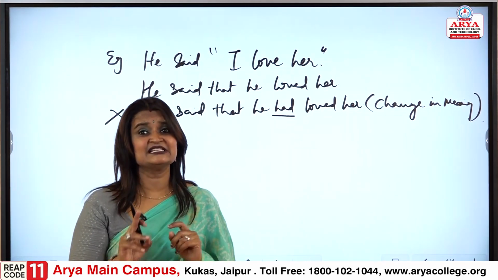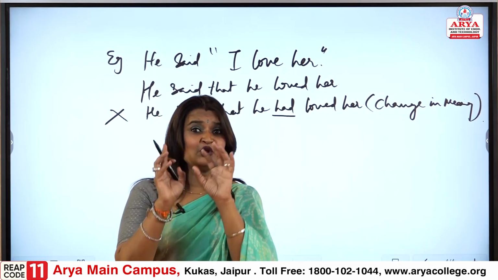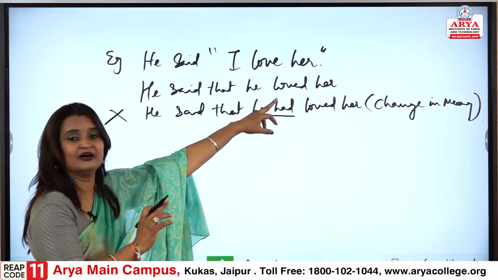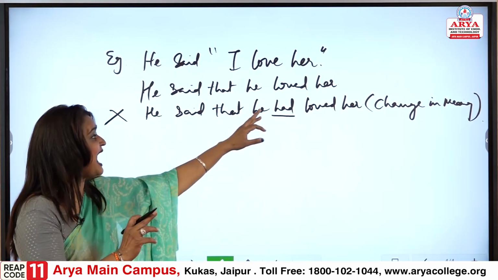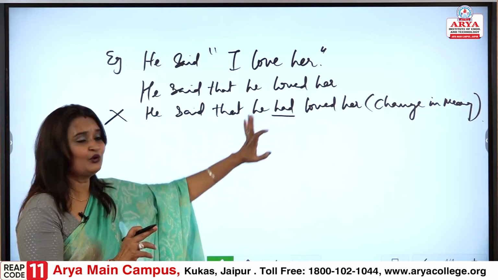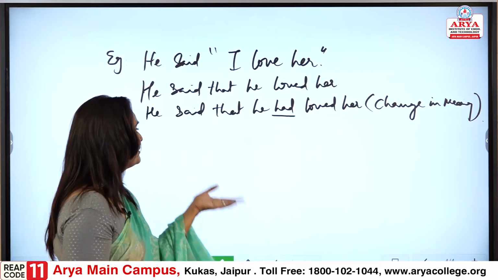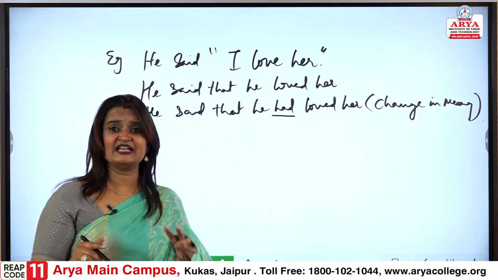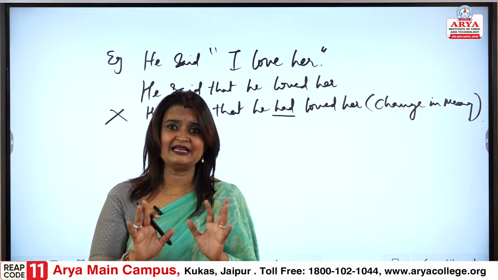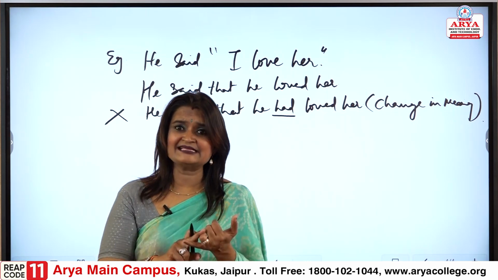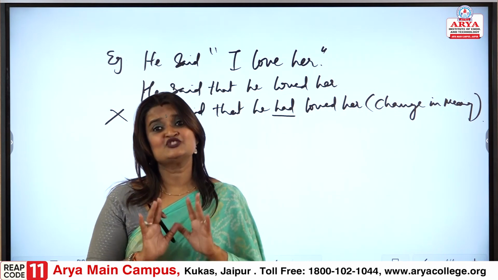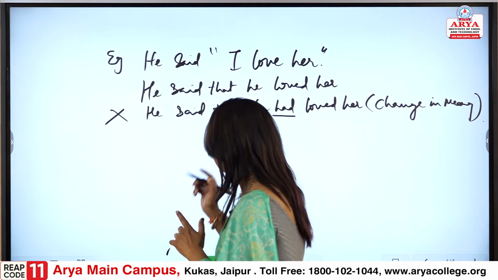In such cases, we would not be changing, we will only change to he loved her. We would not change to he had loved her. Even this is past perfect, but again we would not use had. Fine, because when we are using it, it is changing: he had loved, so now he does not love. We can assume it as he does not love. It creates confusion, it changes the meaning. So it should not happen. So please take care of this one part.